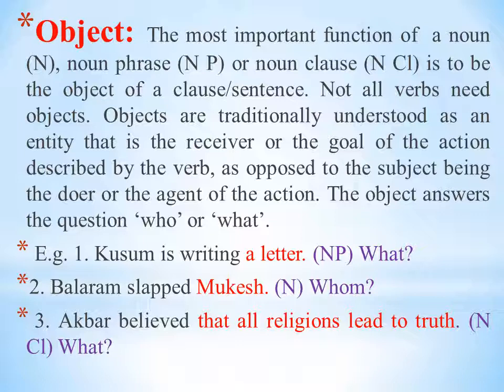Mukesh. Mukesh is noun. Noun may be object here. Akbar believed that all religions lead to truth. Akbar believed what? Answer is that all religions lead to truth. This is noun clause, and this noun clause is object of the sentence or clause.